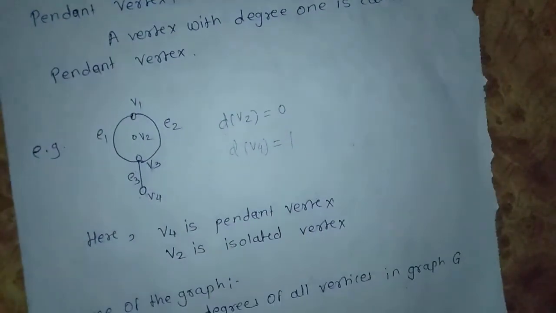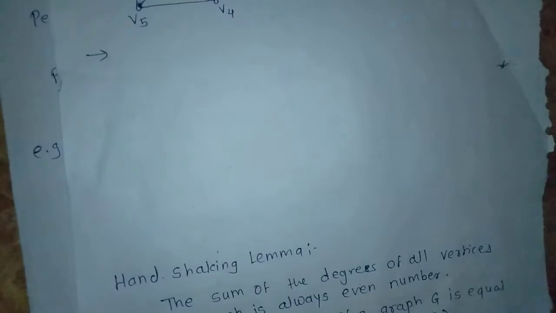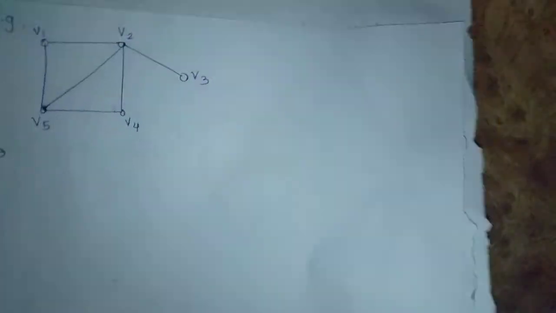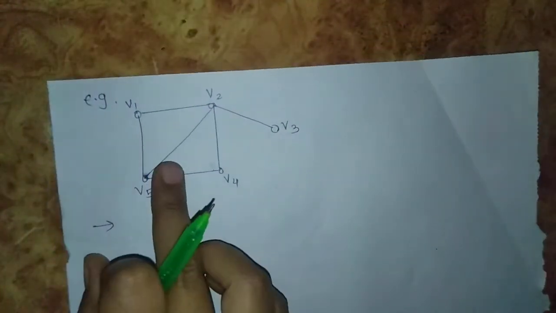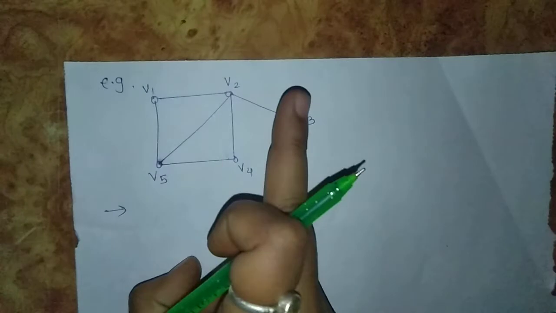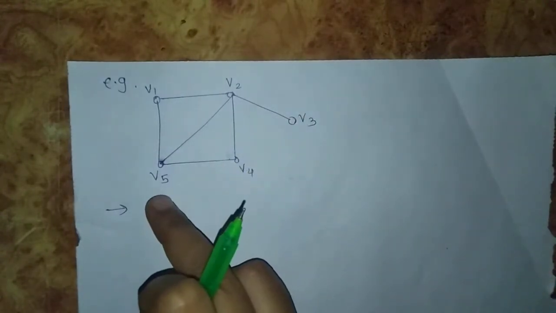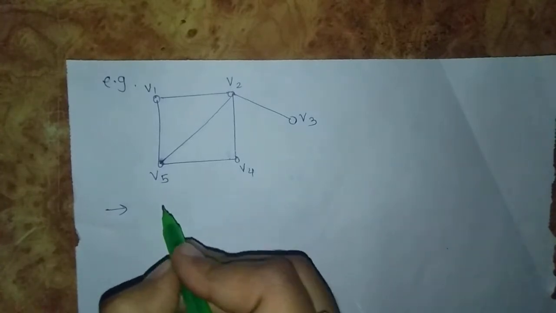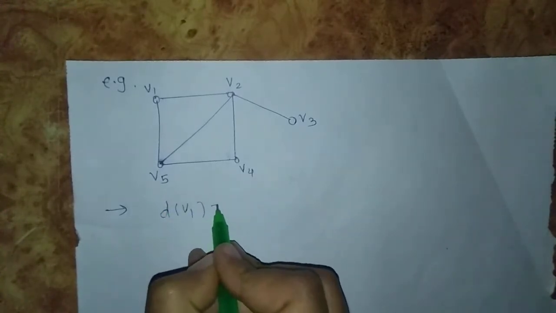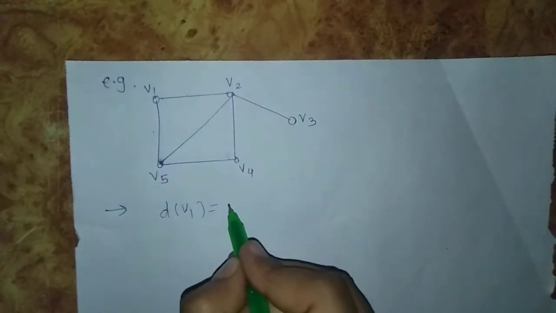Now the next example on the degree of the graph. Consider this graph. Here v1, v2, v3, v4, v5 are the vertices. First count the degree of each vertex. Degree of v1 is 2.